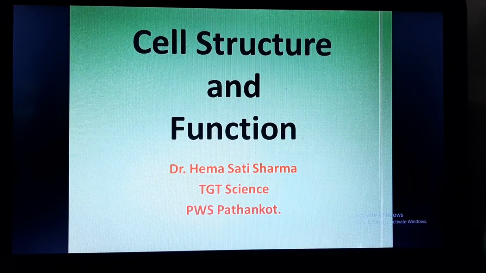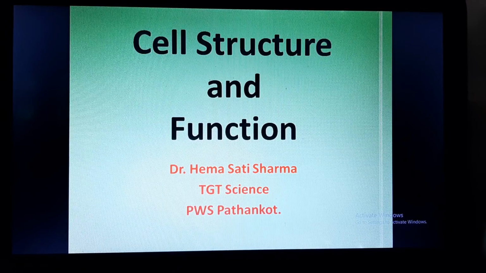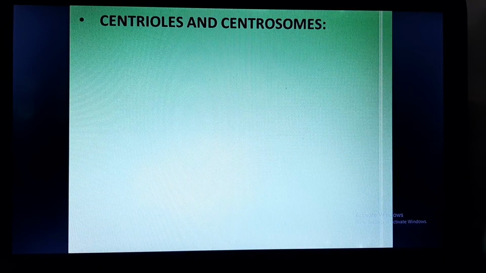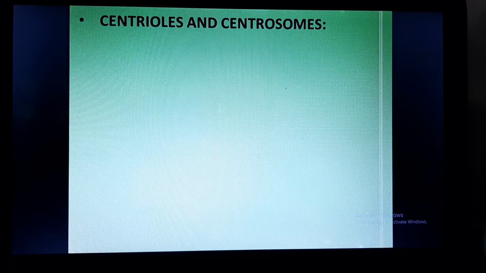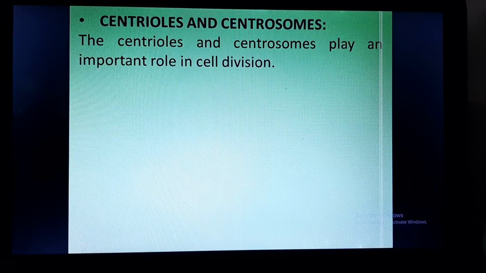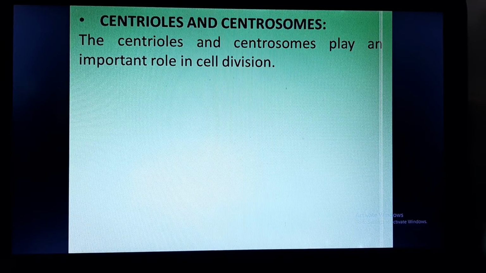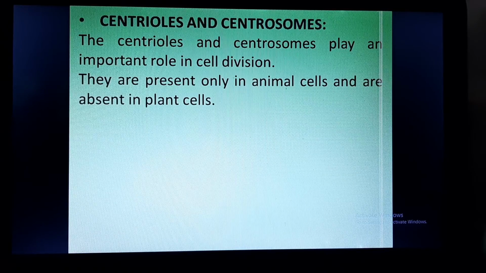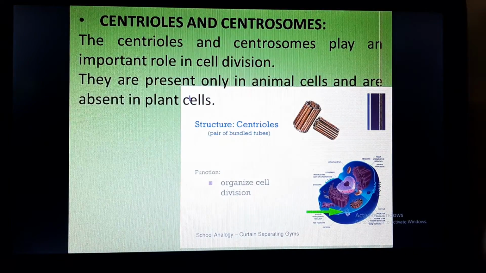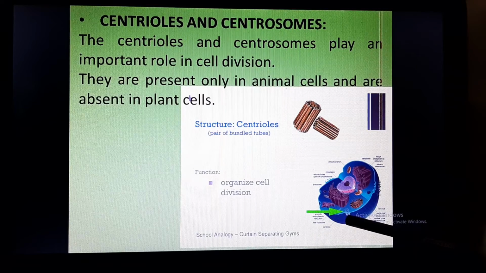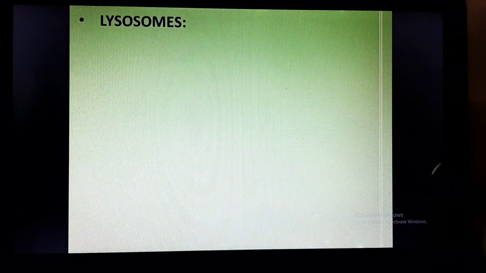Students, we are discussing the chapter called Cell Structure and Function for Class 8. We were discussing cell organelles in our previous lecture, and today we are going to discuss the cell organelles which are called centrioles and centrosomes. The centrioles or centrosomes play an important role while the cell is dividing. The centrioles and centrosomes are present only in animal cells and are absent in plant cells. So here you can see the structure of centrioles and where the centrioles are present in the cell.